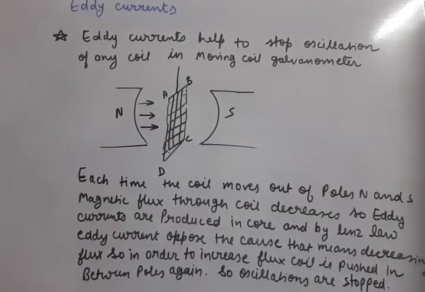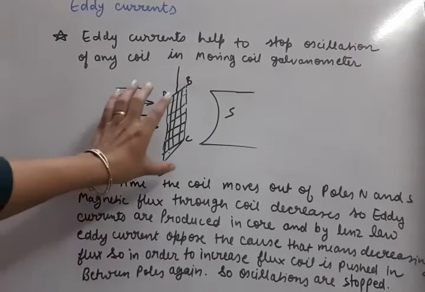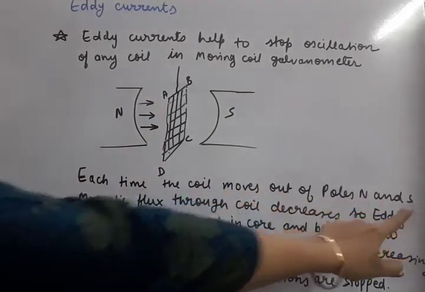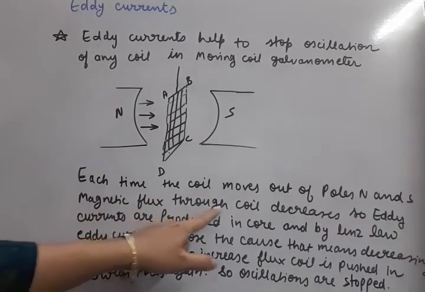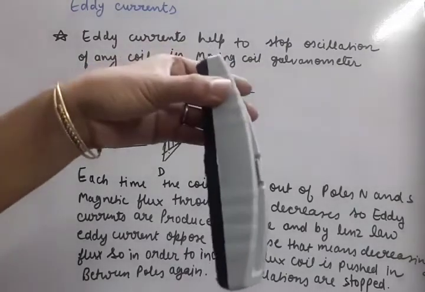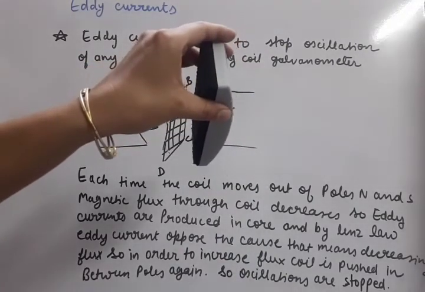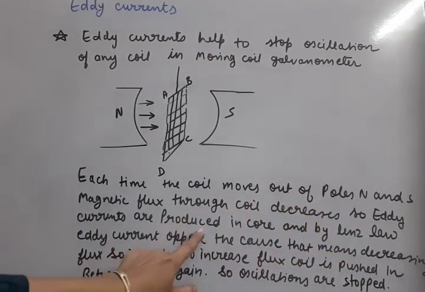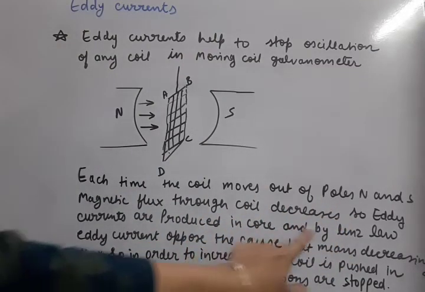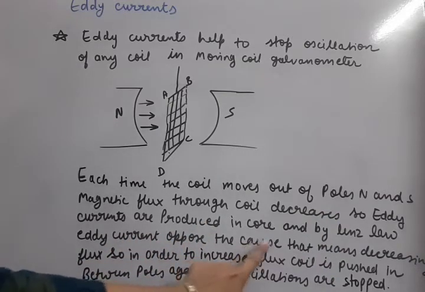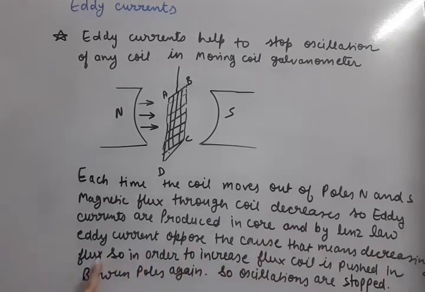You can note down this explanation along with this diagram. Each time the coil moves out of the poles N and S, magnetic flux through the coil decreases. As I have told you, when it goes that side, the magnetic flux decreases. So eddy currents are produced in the core, and by Lenz law, eddy currents oppose the cause, that means decreasing flux.